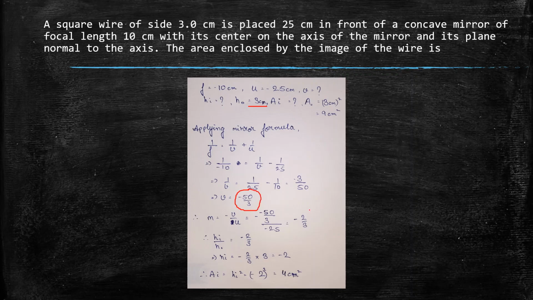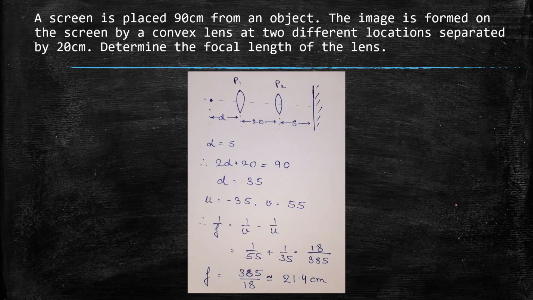Now take the magnification, it is minus 2 by 3. The HI by HO is minus 2 by 3 and we get that HI is equal to minus 2. Now just find the area by HI square and you get 4 cm square. This was an easy problem by just the direct application of mirror formula. This is our last problem, and here we will actually use the principle of reversibility of light to determine the answer. Now let us look into the question.